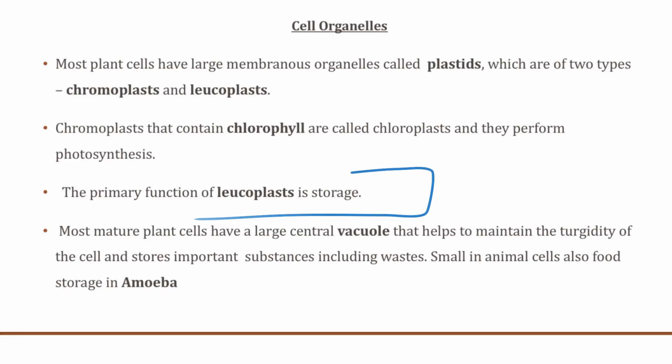Now, most mature plant cells have a large central vacuole that helps to maintain the turgidity of the cell and stores important substances, including wastes. Now, these are generally small in animal cells, and they are also used in amoeba for food storage. Now, like the mitochondria, plastids also have their own DNA and ribosomes.